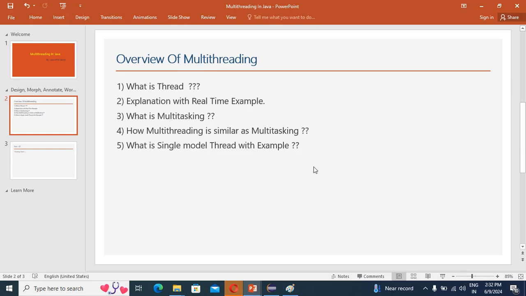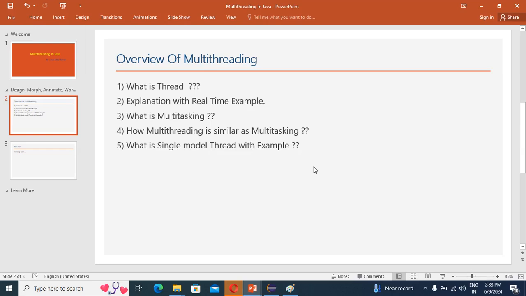That is called mono processing. But nowadays everything is multi-processing, which means more than one task is going to execute at a single moment.